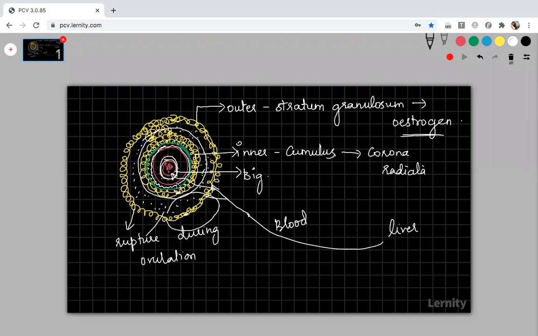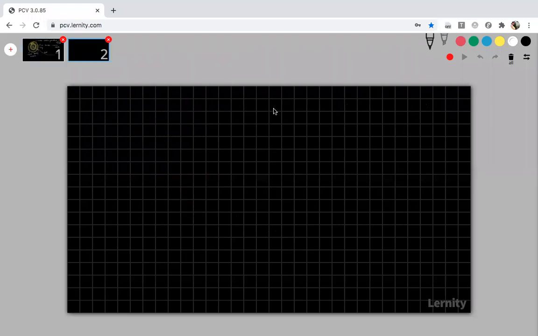Many of you are thinking only the secondary oocyte will come out, but not only the secondary oocyte. The secondary oocyte should be protected until the sperm fuses with it. So the entire part comes out. I will tell you what is present during ovulation. Inside, it is now not called a primary oocyte but a secondary oocyte, and the secondary oocyte will also have a nucleus.